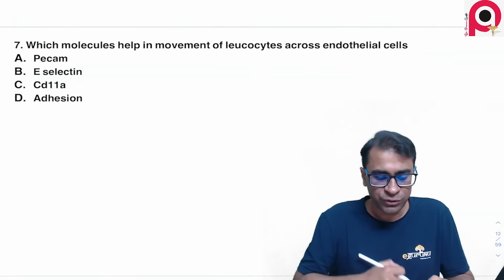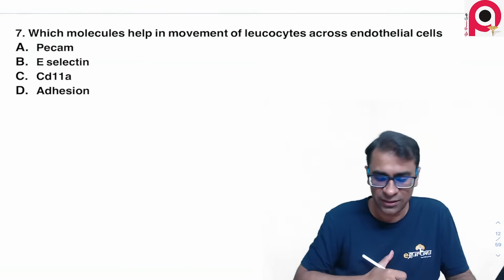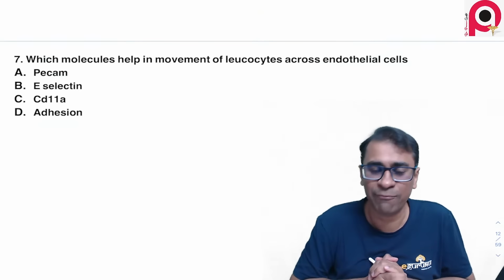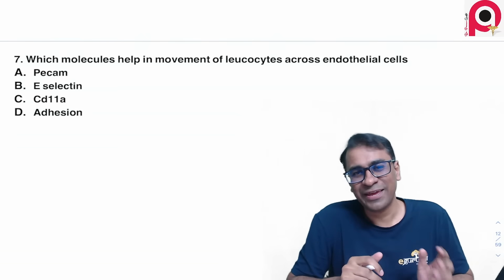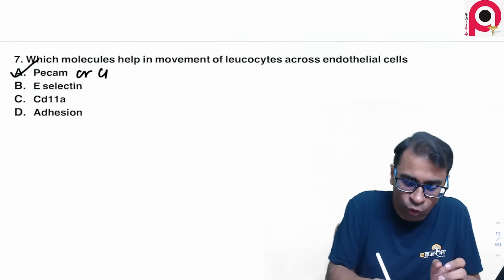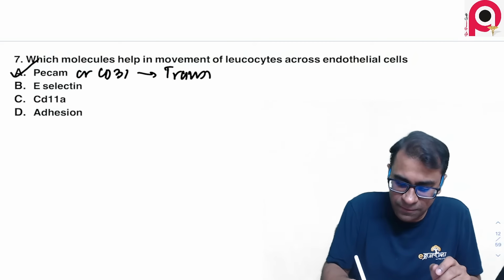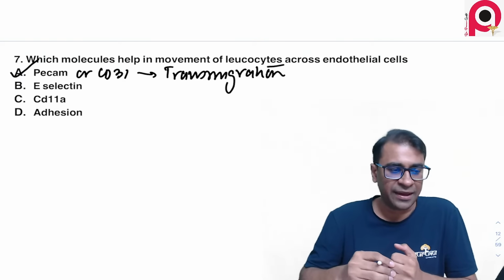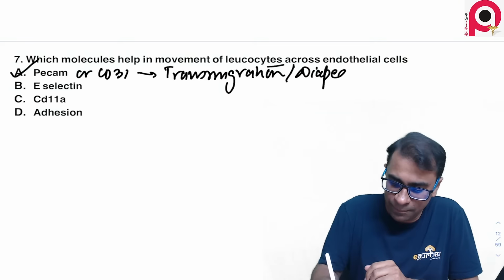Okay. Which molecule helps in movement of leukocytes across the endothelium? What answer did you mark for this question, guys? I think most of you might have marked this correctly. It should be PECAM-1, also called CD31. It helps in transmigration, also called diapedesis.